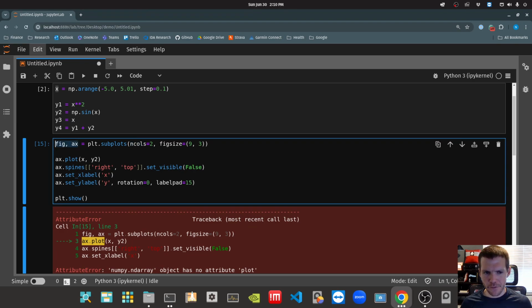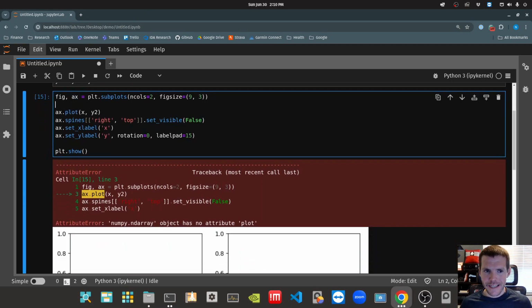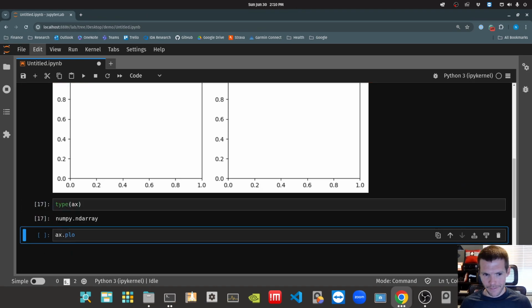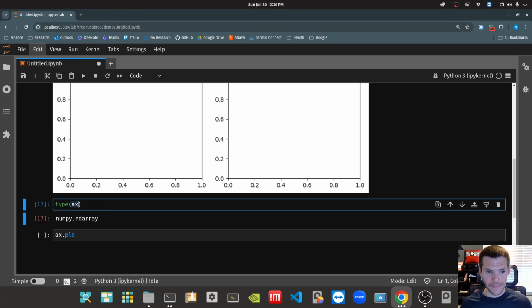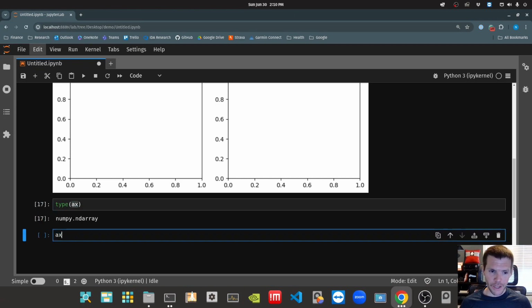What matplotlib is avoiding is making the number of arguments on the left-hand side of the equals change based on whether I call for 2 columns or 3 columns or 4 columns or whatever. They want the things that are being returned to be consistent. So instead of returning a figure and then 2 individual axes, they return this ax object that's no longer an axis. It's a container of axes. Let's see that. When we did that type, it's a NumPy array. So the container they're returning is a NumPy array.